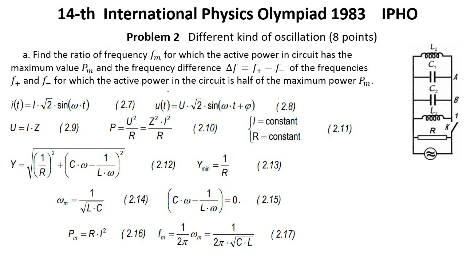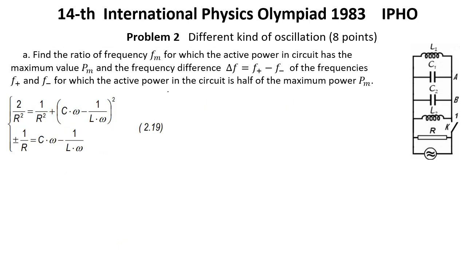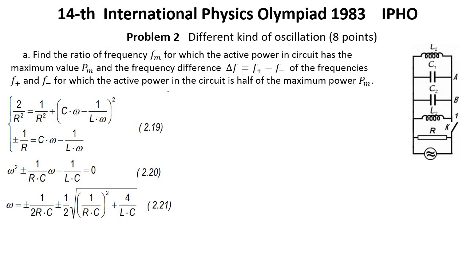To ensure that the active power is half of the maximum power, it is necessary that we have the conditions in the form of 2.18. That is, the pulsation of the current ensuring an active power at half of the maximum power must satisfy one of the equations. The 2 second-degree equations may furnish 4 solutions.